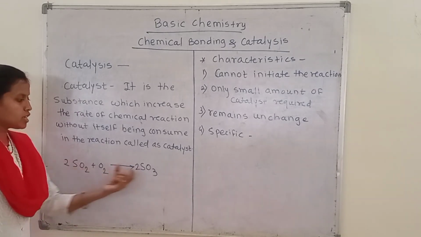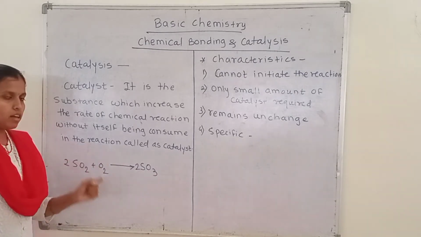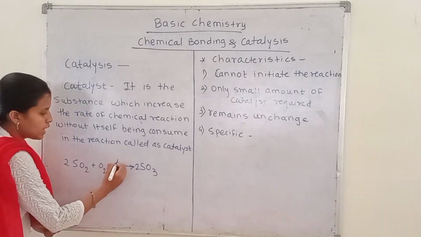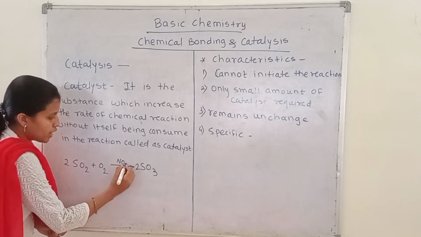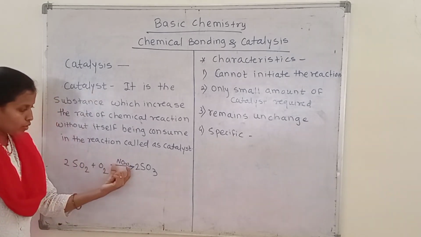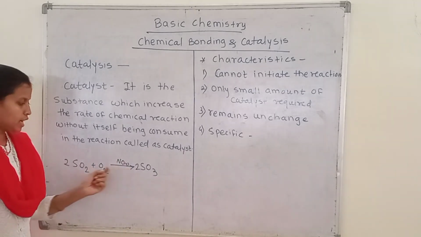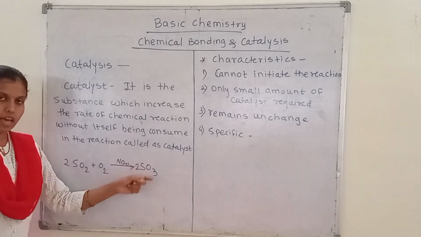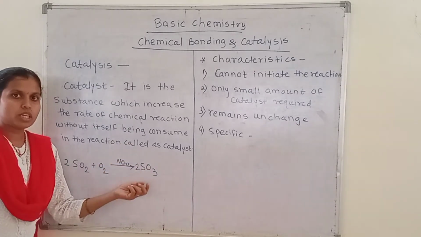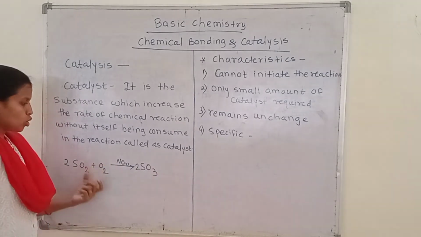In this reaction, when we get the product SO3 from the reactants sulfur dioxide and oxygen, the reaction requires more time. But when we add a catalyst to this reaction, nitrous oxide, the reaction is completed in less time and the product is obtained.